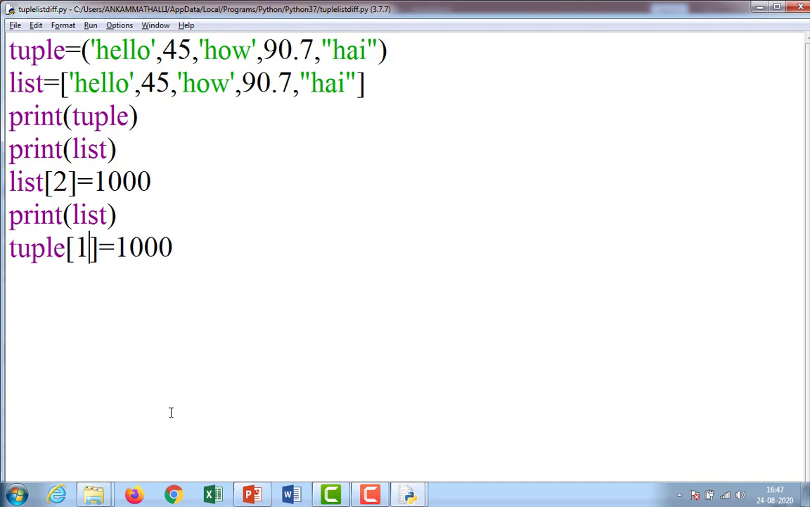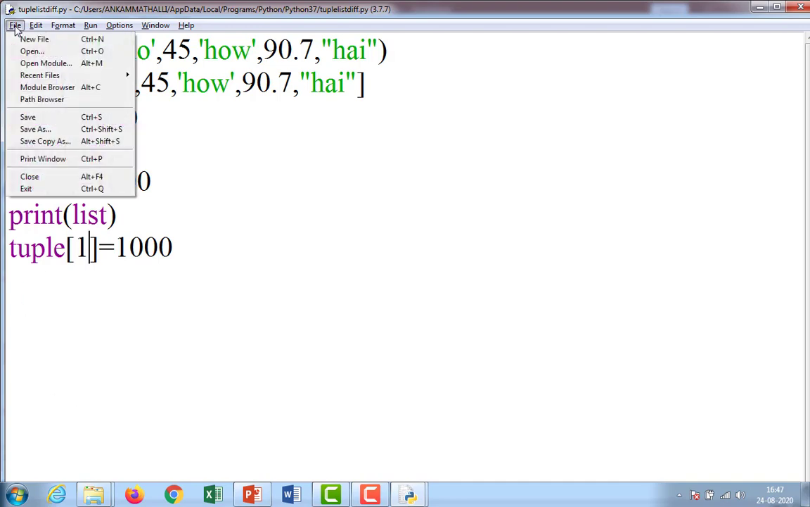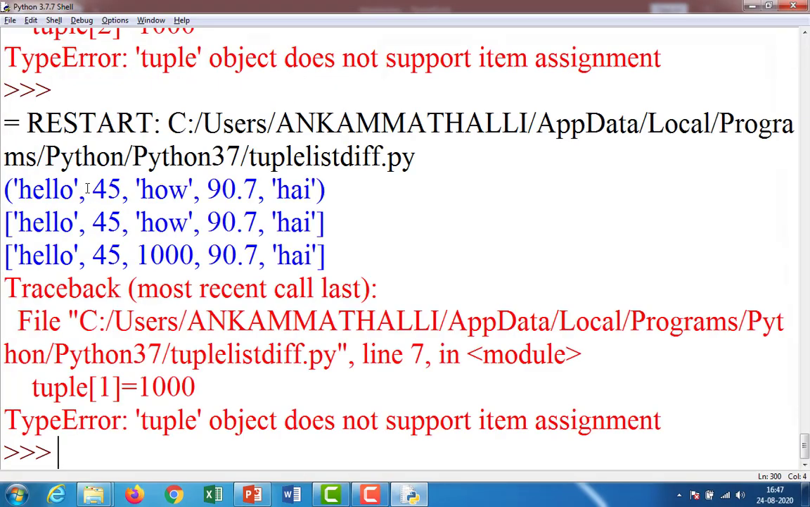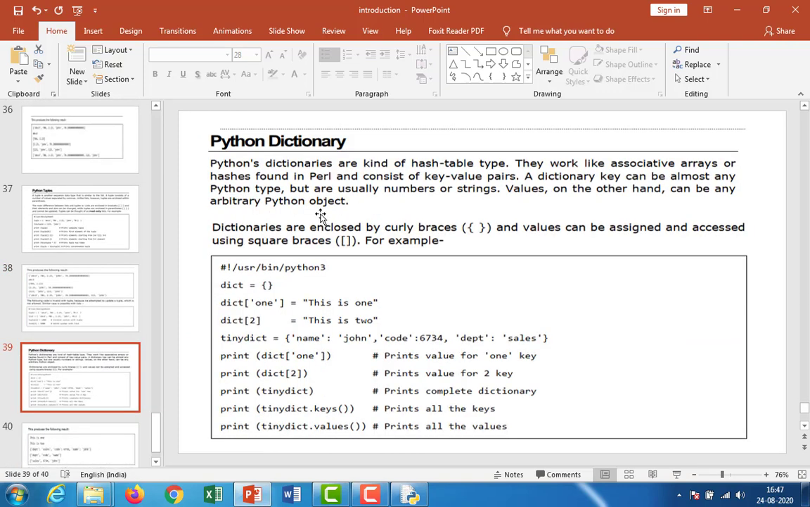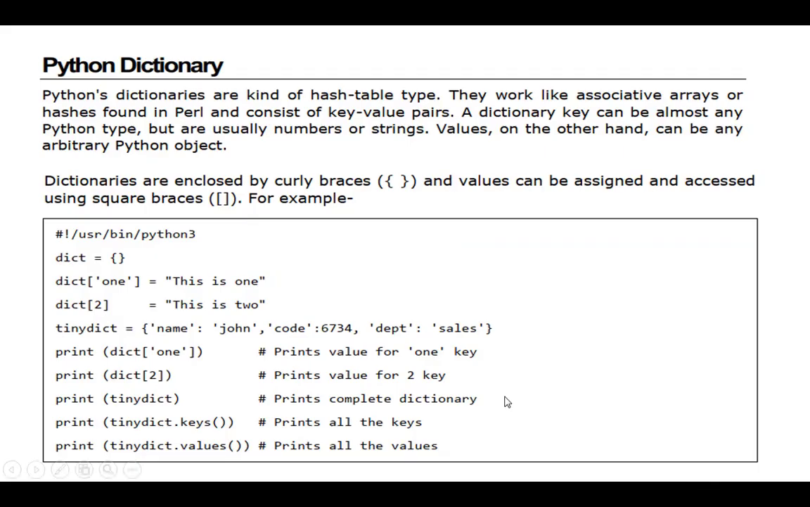Next concept is dictionary. What is a dictionary? Observe here. Python's dictionaries are a kind of hash table.